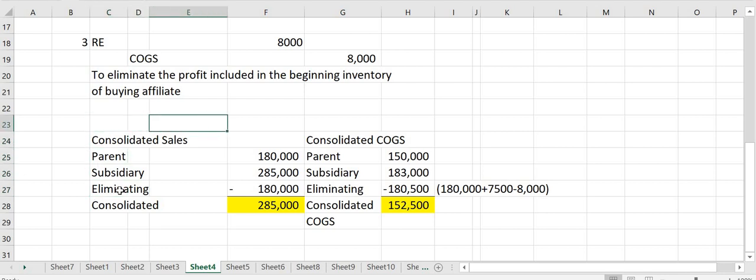What is the effect of our working paper entries? First, for the consolidated sales, the parent reported sales of 180,000 and the subsidiary reported 285,000. We eliminated 180,000 of sales, so we have 285,000 as our consolidated sales. Then as to cost of goods sold, the parent reported 150,000 and the subsidiary reported 183,000. Then our eliminating entries.